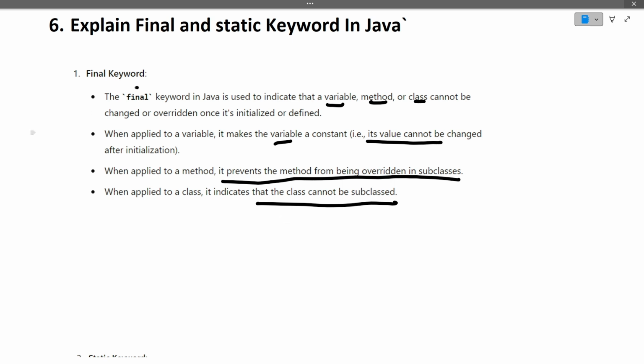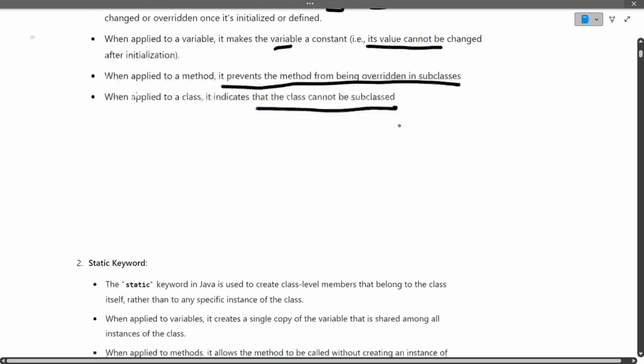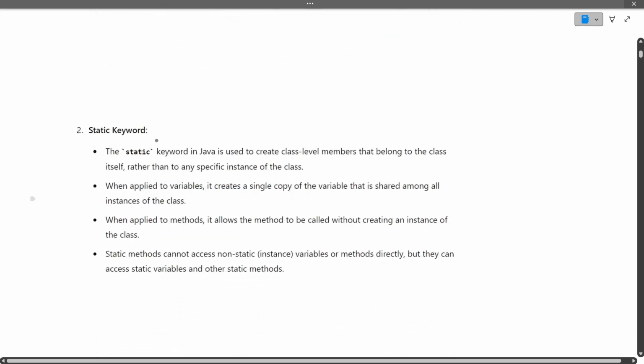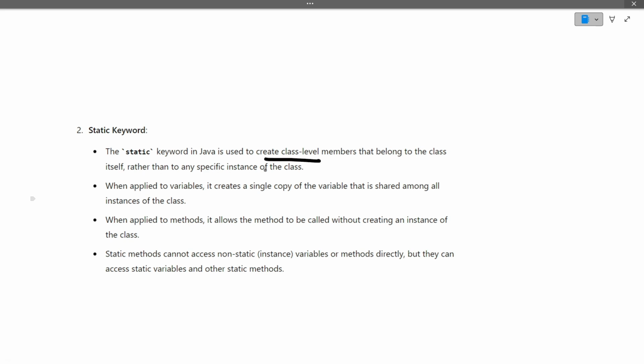So I hope the use of final keyword is clear. It can be used with variable, method and class. Variable value becomes constant, method cannot be overridden, final class cannot be inherited. Moving ahead is the static keyword. The static keyword in Java is used to create class level members that belong to the class itself rather than to a specific instance of the class or the object of the class. So the static variable creates a single copy of the variable that is shared among all the instances of the class.